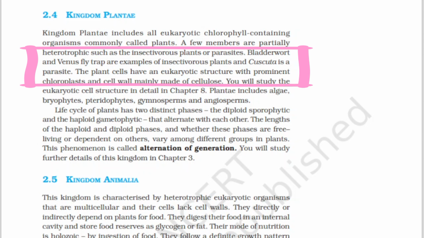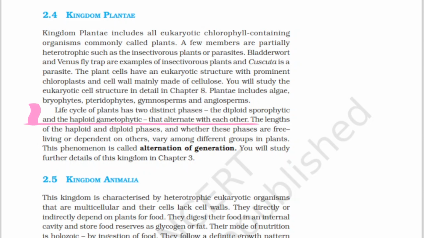Plantae includes algae, bryophytes, pteridophytes, gymnosperms, and angiosperms. Life cycle of plants has 2 distinct phases: the diploid sporophytic and the haploid gametophytic, that alternate with each other. The lengths of the haploid and diploid phases and whether these phases are free living or dependent on others vary among different groups in plants.